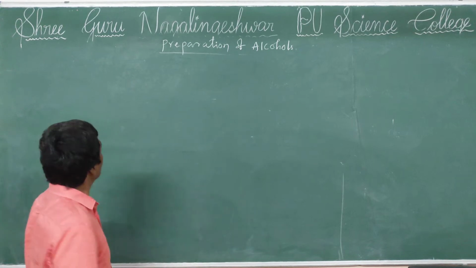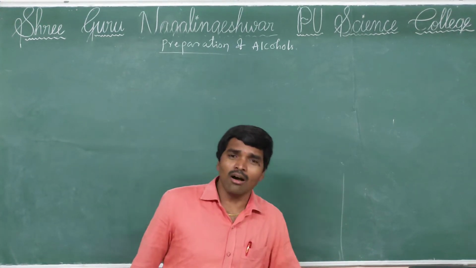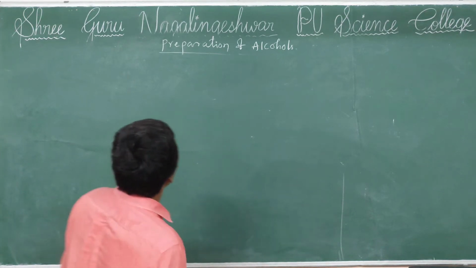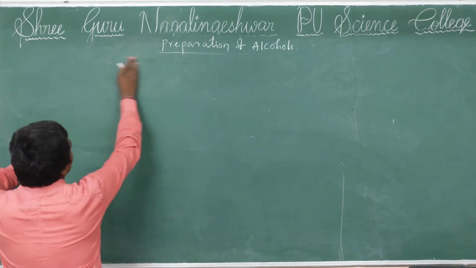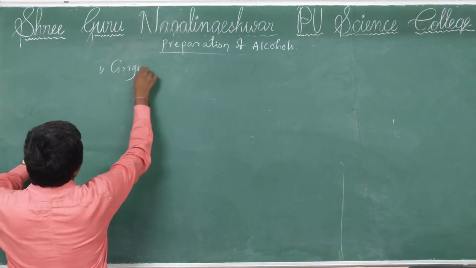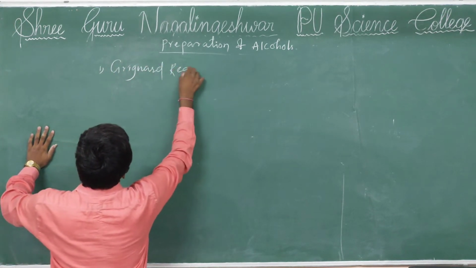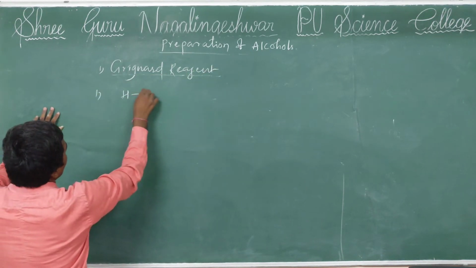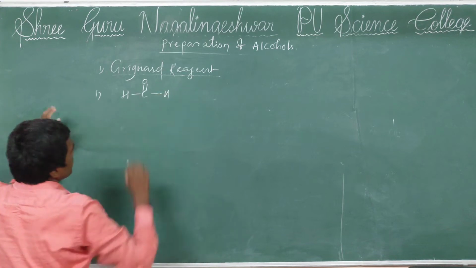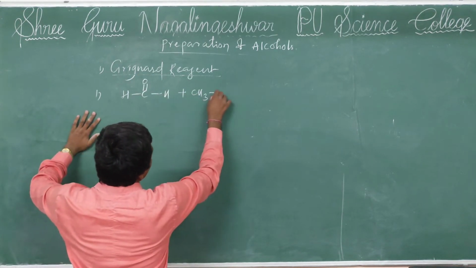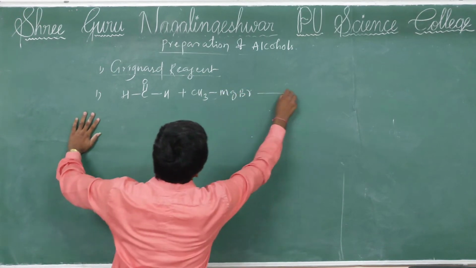Grignard reagent. So what is the Grignard reagent? Alkyl or aryl magnesium halide is known as Grignard reagent. See, how can you prepare alcohol by using Grignard reagent? So first one, by using Grignard reagent. Here I am taking formaldehyde, HCHO, which is reacted with methyl magnesium bromide.